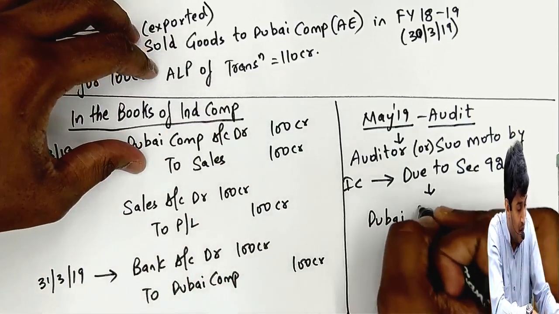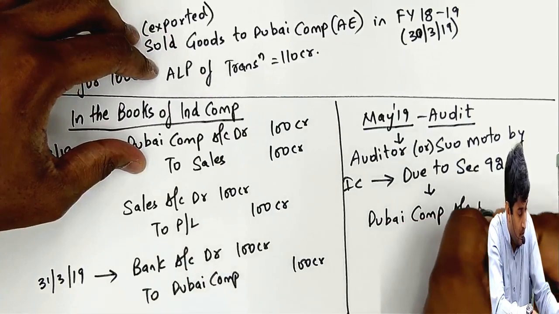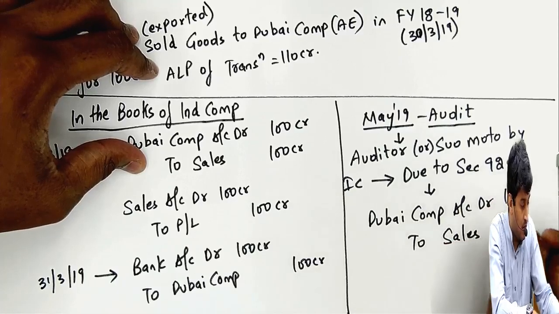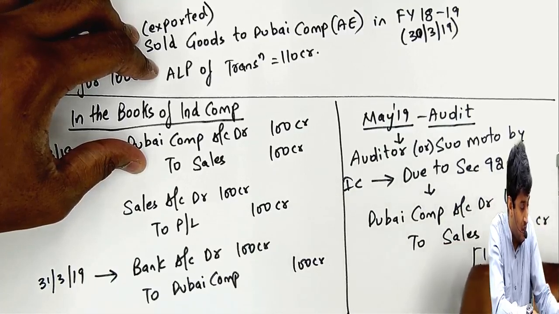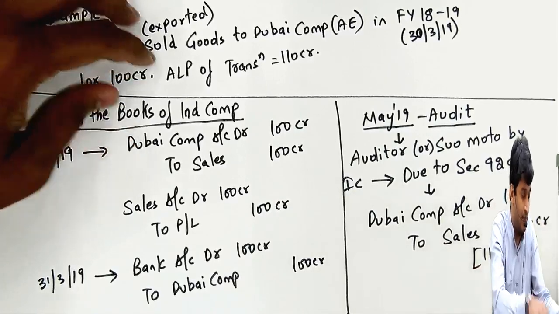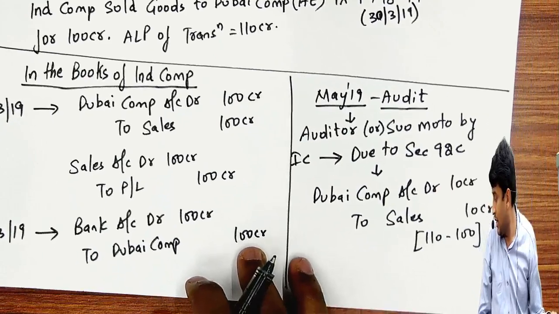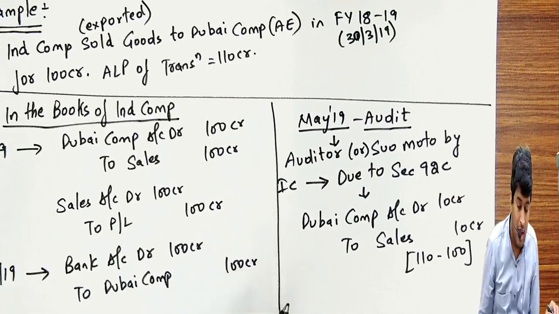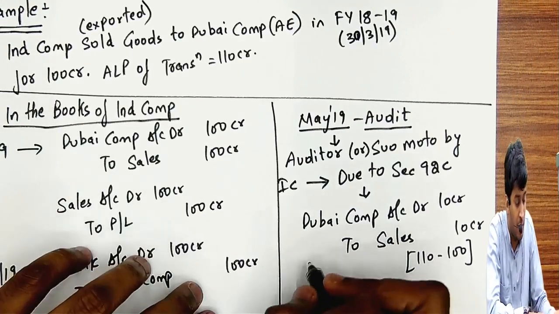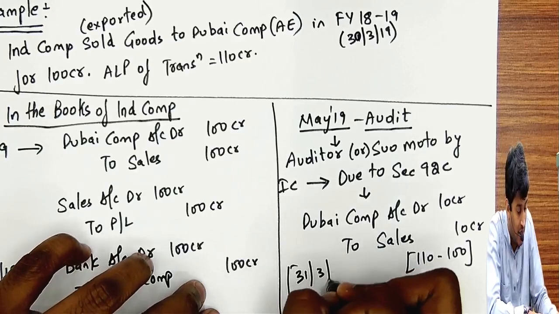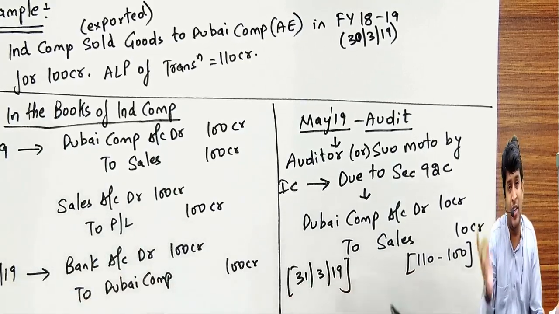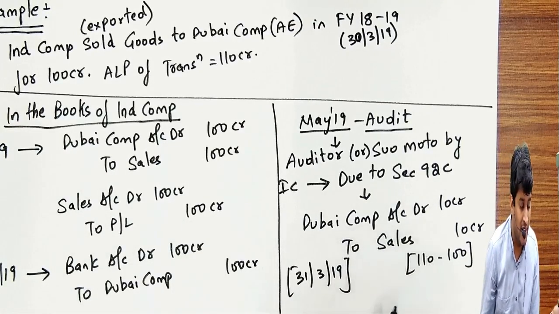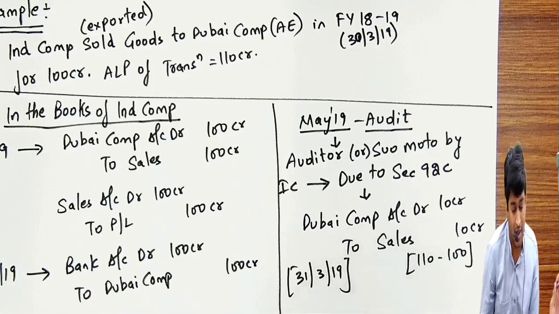Dubai company account debit to sales 10 crores. How did this 10 crores come? 110 minus 100. And this entry will be passed retrospectively on 31st March 19. I hope you can do a backdated journal entry in your books of accounts. Yes, definitely possible. So I will pass this entry backdated to 31st March 2019.